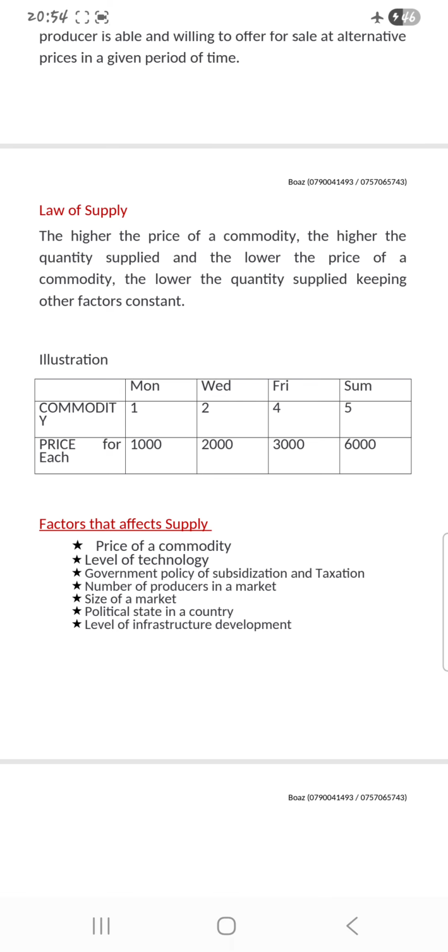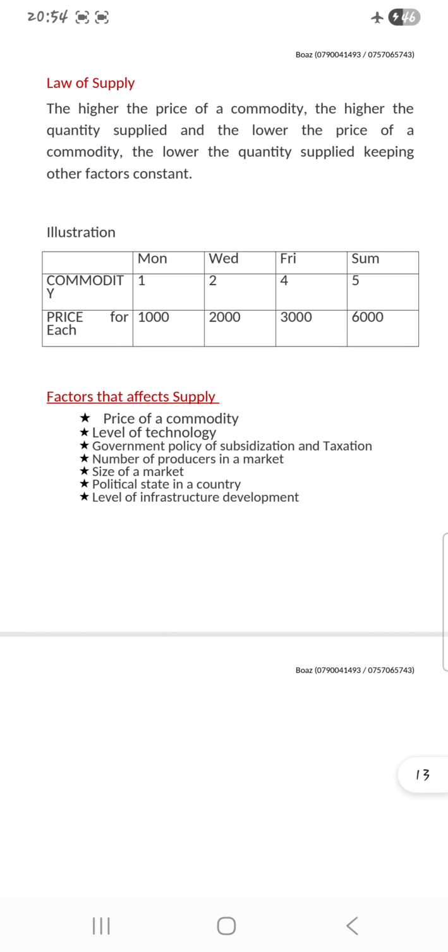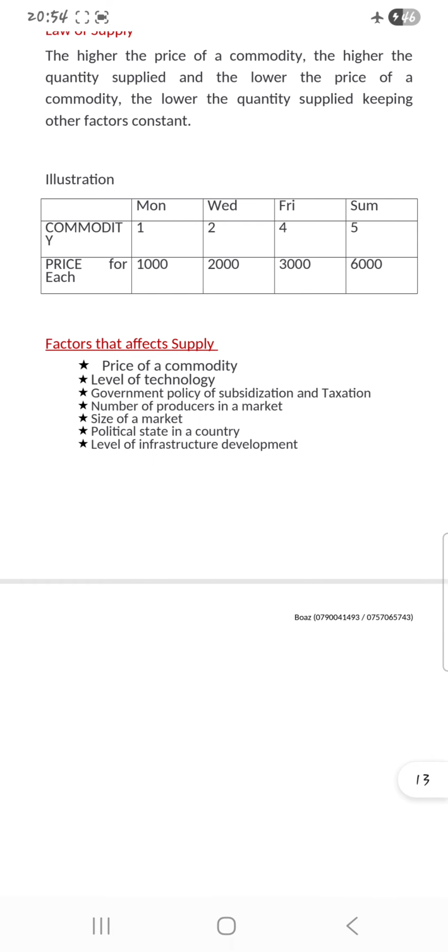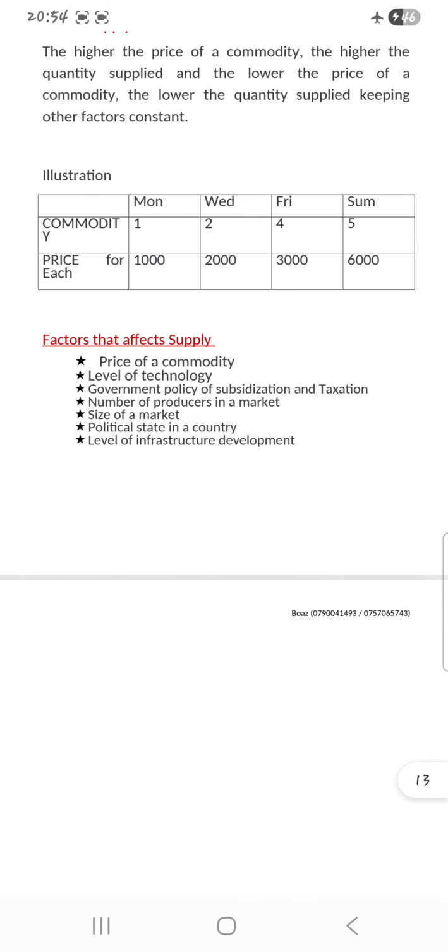And this is what is shown on this illustration.